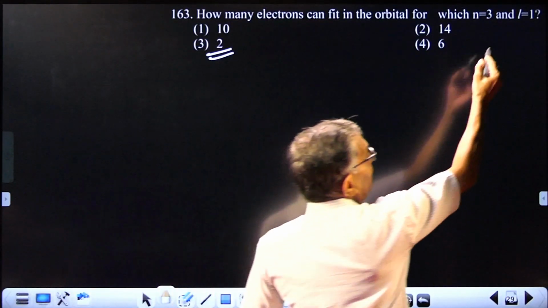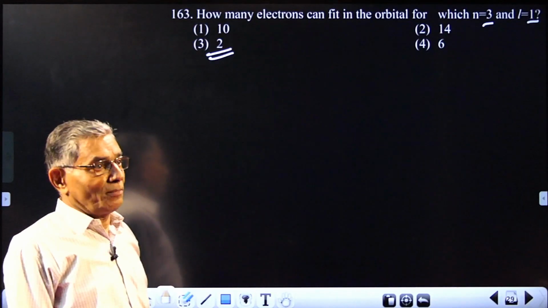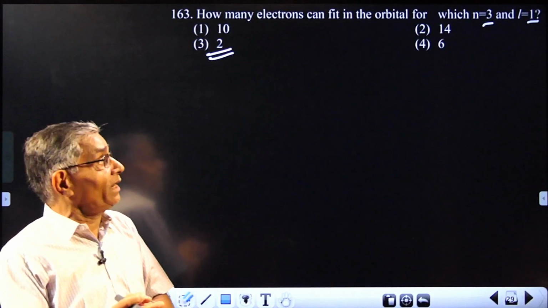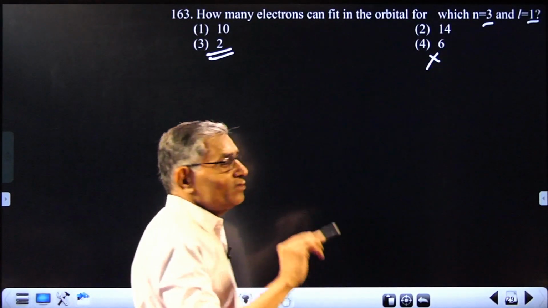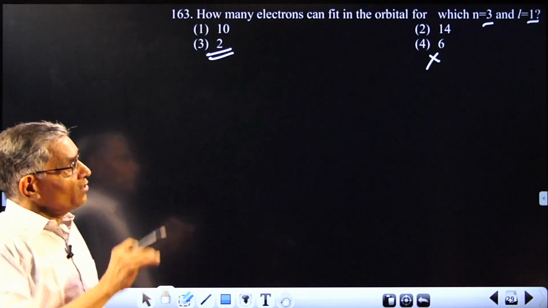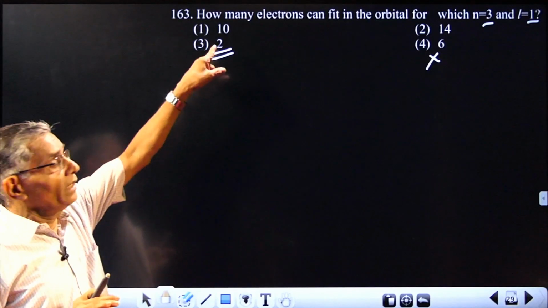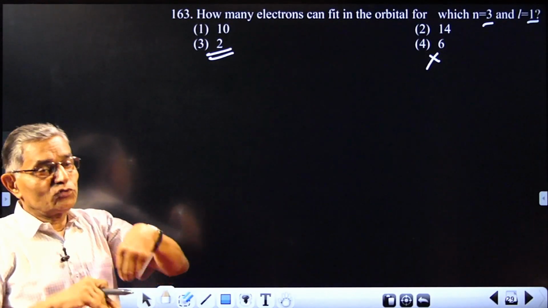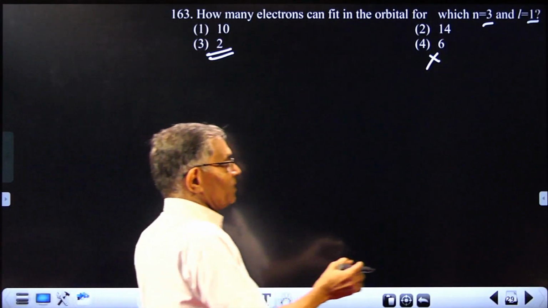Actually, it is a 3p orbital. But you already know if you take it as a 3p subshell, you may go wrong, the answer will be 6. That is where it's a tricky question. The description is that of a subshell, but the question is that of an orbital. How many electrons in an orbital? Whatever the subshell, an orbital can accommodate only 2, so the answer is 3.